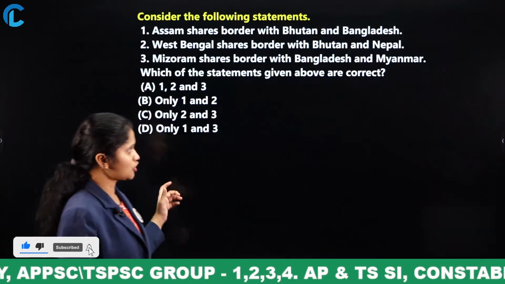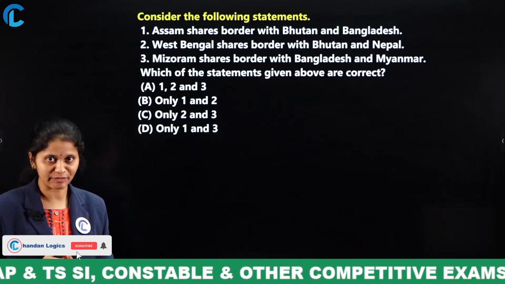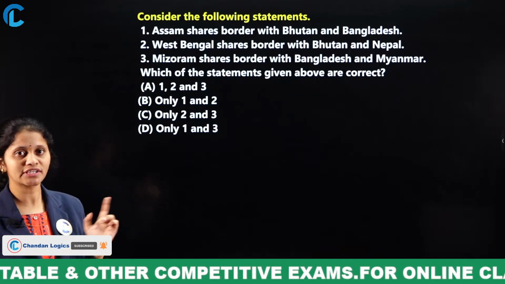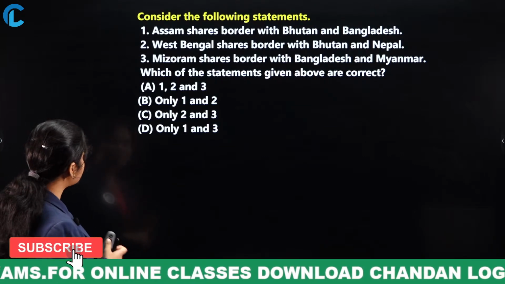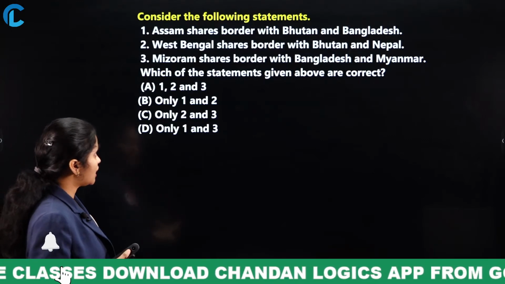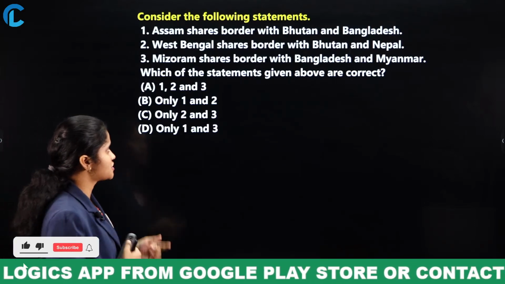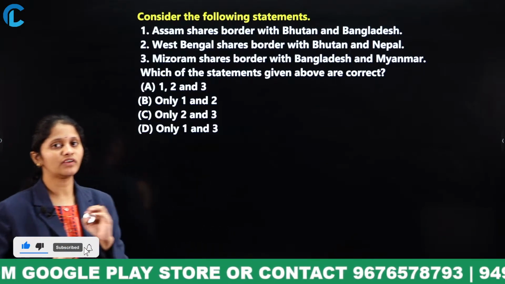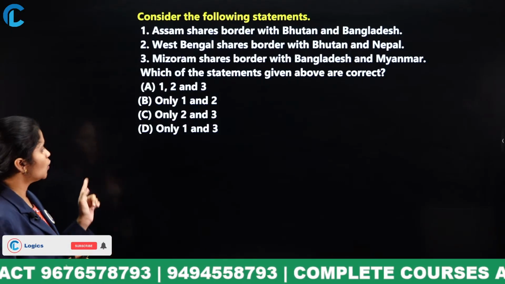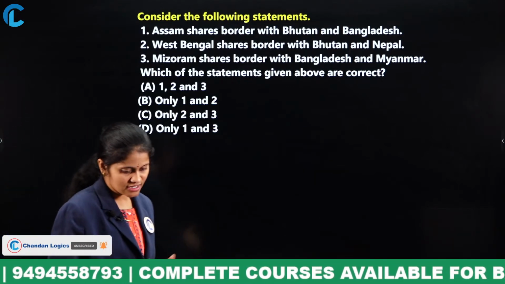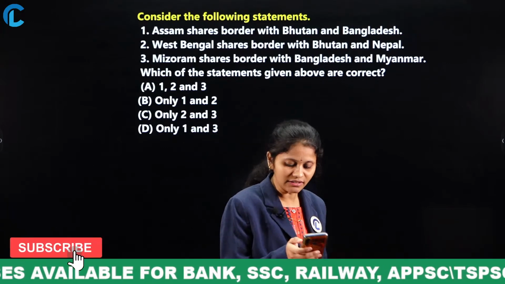Now, moving to our questions. Here we come to the concept called consider the following statements. It is also related to the international boundaries. Assam shares a border with Bhutan and Bangladesh, the first statement. West Bengal shares a border with Bhutan and Nepal. Mizoram shares a border with Bangladesh and Myanmar. So your question is, which of the statements given above are correct? 1, 2 and 3; only 1 and 2; only 2 and 3; only 1 and 3. I'll be going through your answers. Now you need to go through it clearly, then answer.